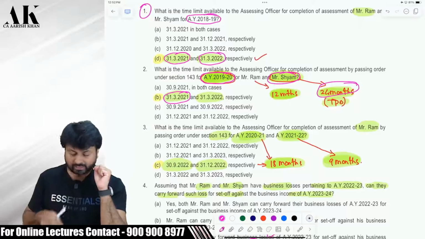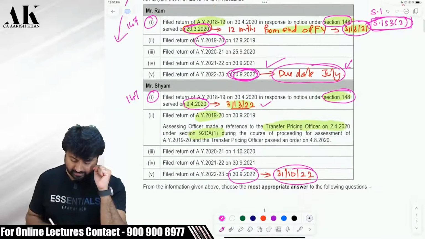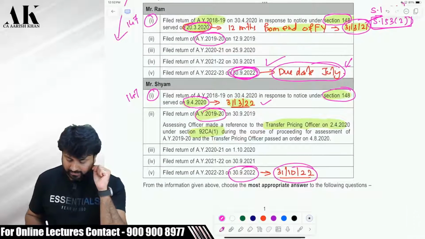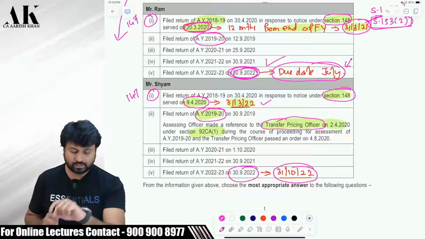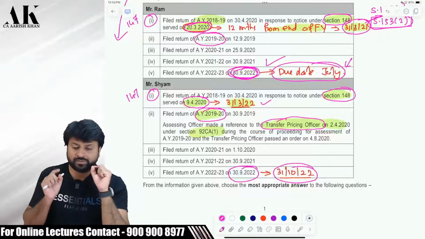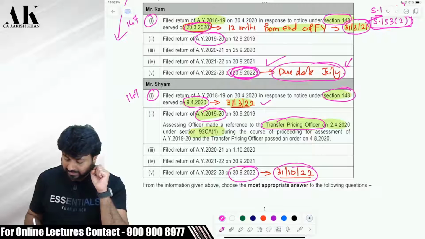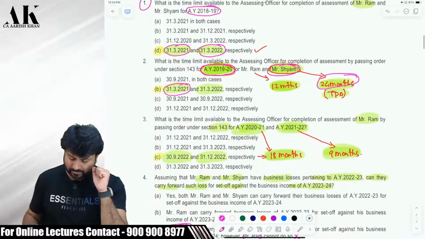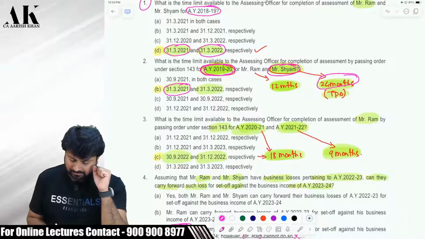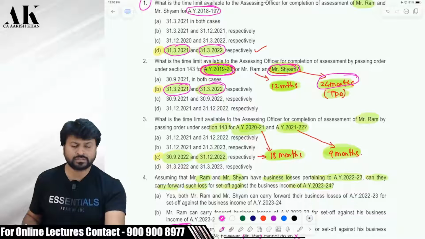Why? Because in case of Sham, in 1920, you can see the AO is referring the matter to TPO. Now, always remember, whenever any matter is referred to TPO, then you get extra 12 months. And because you are getting extra 12 months, in case of Sham, the 24 months will complete on 31st of March 2022, sorry. Check it, please.